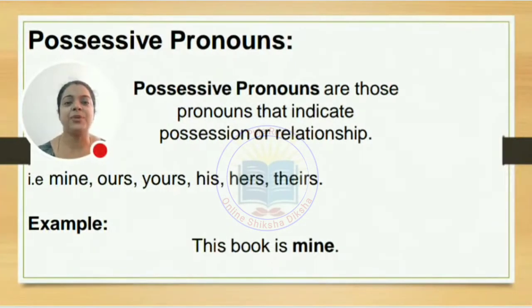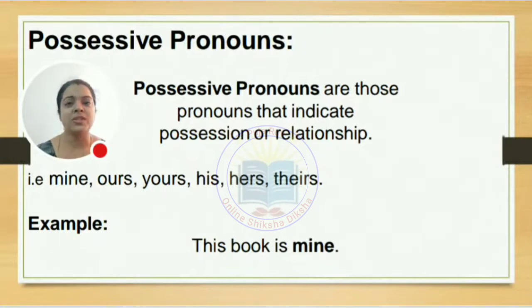The next kind of pronoun is possessive pronoun. As I told you, first row means we went through the table and I told you the first row is actually the subject case. Last row is the object case. And what is the second row? Means the middle one. So we find actually it is possessive pronoun. What is possessive? Possessive is coming from the word possession. Possession means ownership. It is the word which is talking about the ownership of something. So that is actually taken as possessive pronoun.